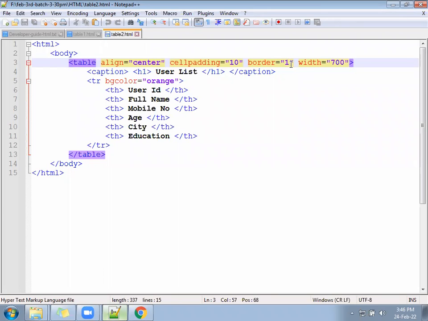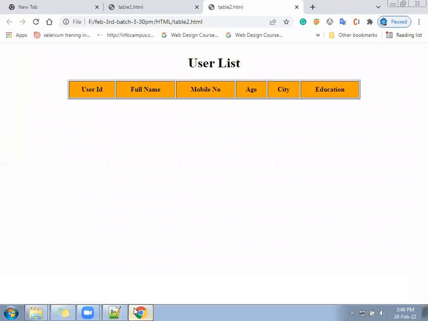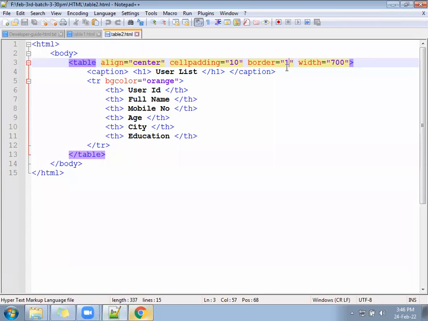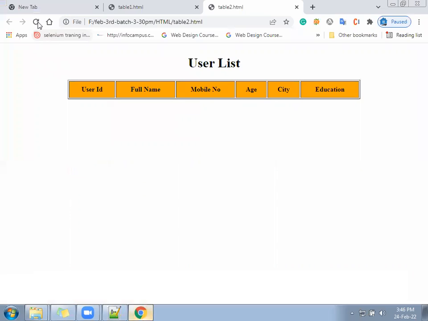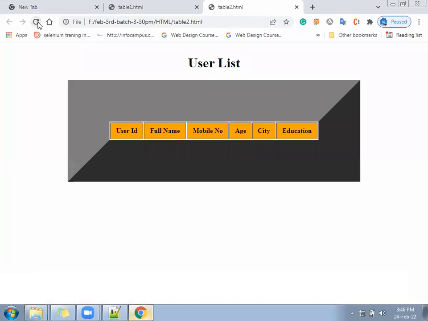Okay, background will get changed. Suppose I run this file, it will show me like this. If I put border as 100 here, then what will happen? Will border 100 remain the same or will it do something else? Border 100 will become something else. Like the border will get applied surrounding the top, left, right, bottom, all sides.